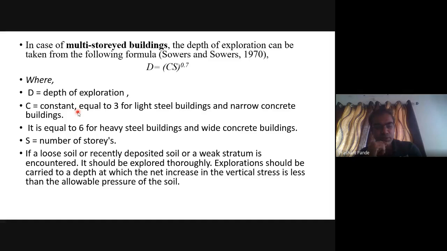If loose soil or recently deposited soil or weak stratum is encountered, it should be explored thoroughly. The explorations should be carried to the depth at which net increase in vertical stress is less than the allowable pressure of soil.